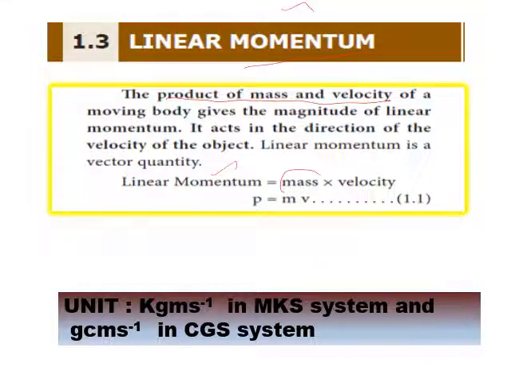What is a mass? The mass is nothing but the amount of matter present inside a body, which is a scalar one. Velocity, you well know about velocity, that is the rate of change of displacement, which is a vector quantity. Now one more question is asked, what is linear momentum? Is it a scalar quantity or a vector quantity? If a scalar quantity is multiplied by a vector quantity, the obtained factor is also a vector. So this is given by the formula P is equal to mv. So momentum is a vector quantity.